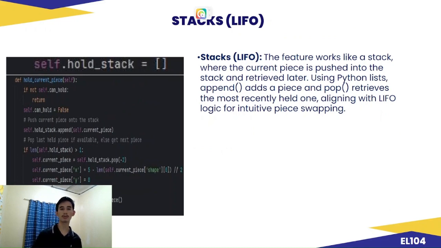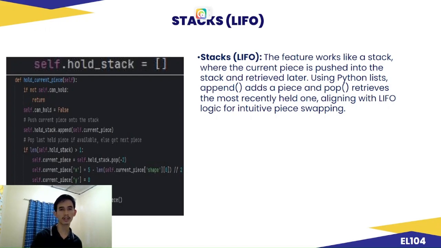Stacks, LIFO. The hold feature works like a stack where the current piece is pushed into the stack and retrieved later. Using the Python list, append adds a piece and pop retrieves the most recently held one, aligning with LIFO logic for intuitive piece swapping. For an in-game example, say you have a piece that's about to drop, and by using shift you can put a block in a placeholder.